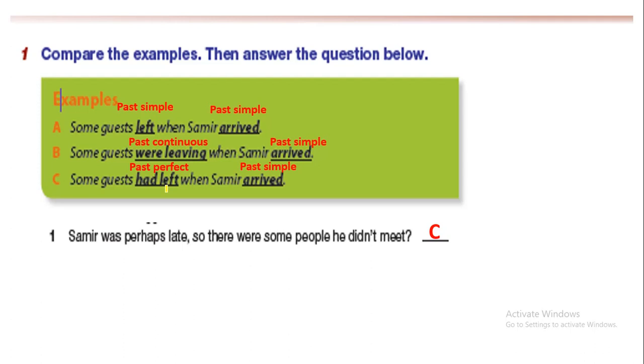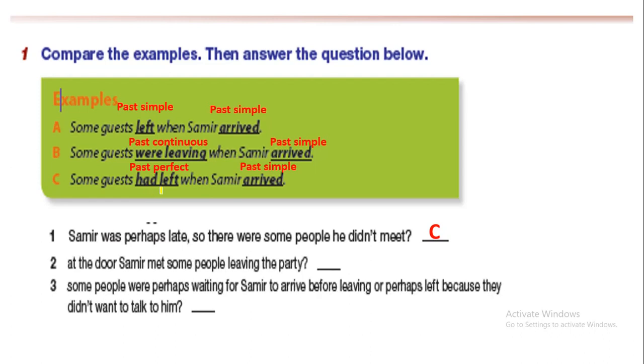They left first and that event ended before the second event happened, because "had left" is number one, it is past perfect. It started and ended. Then came the second action, which is "arrived," in the past simple. So when Samir arrived, he didn't meet or see them because they had left.